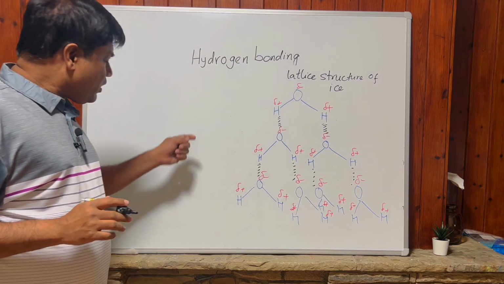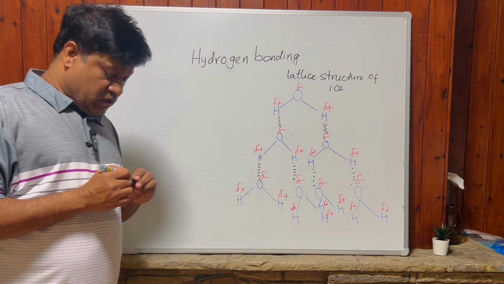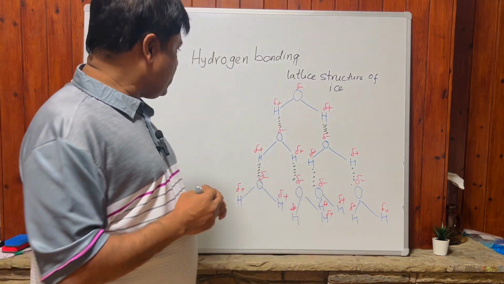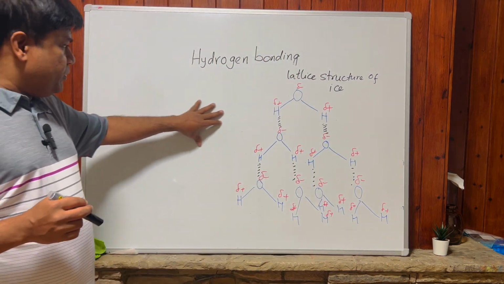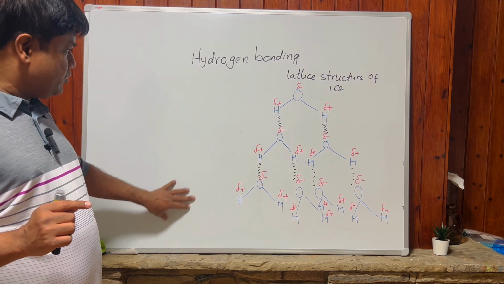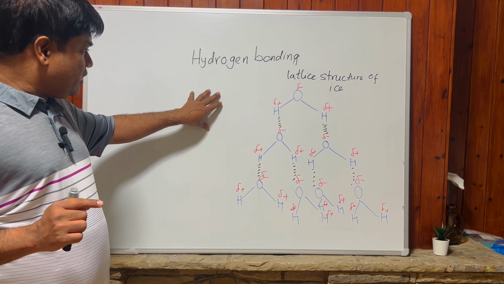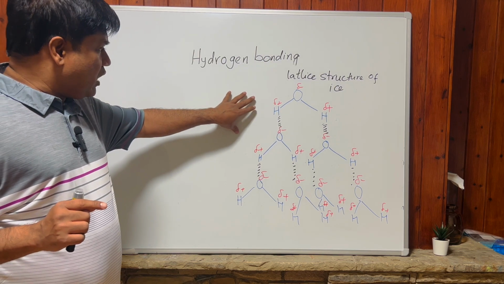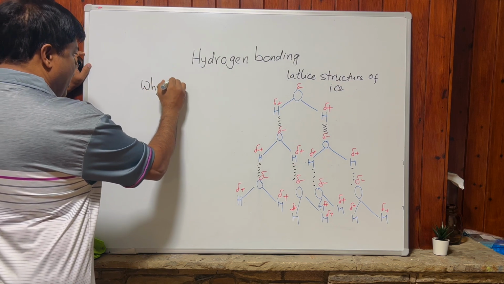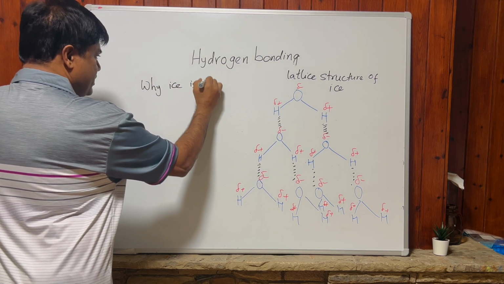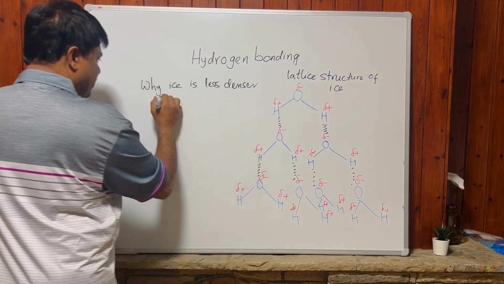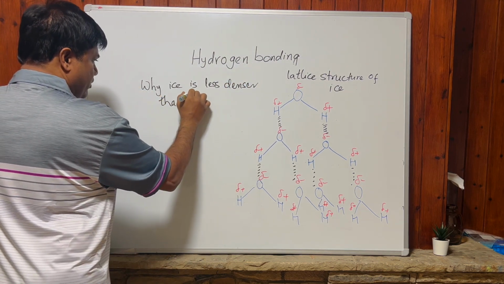So why is ice less dense than water? The hydrogen bonds present in the ice make the water molecules move apart.